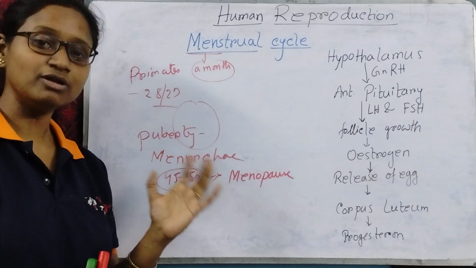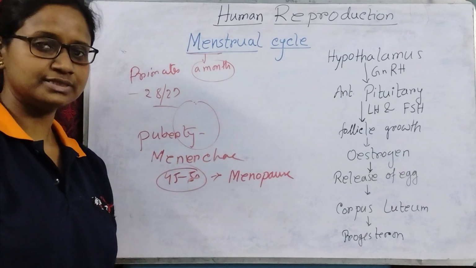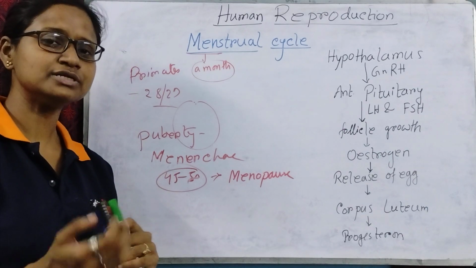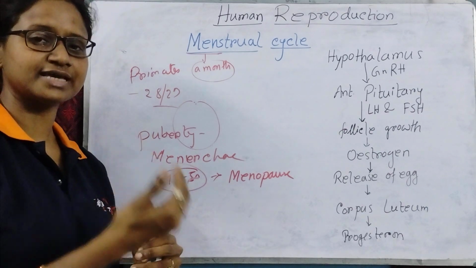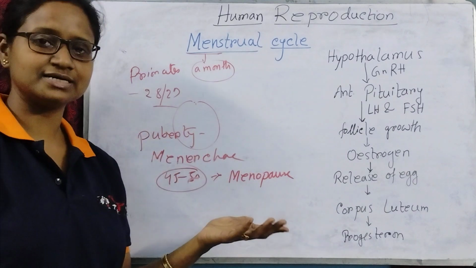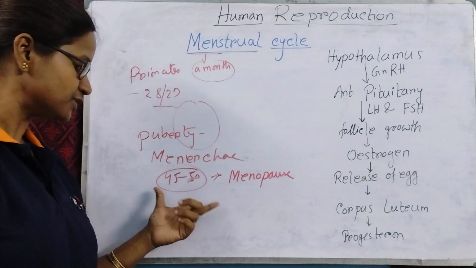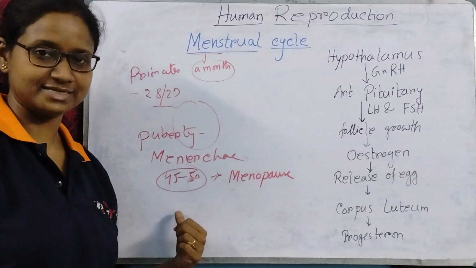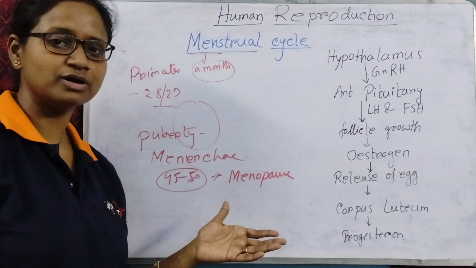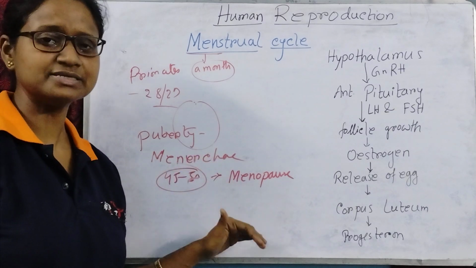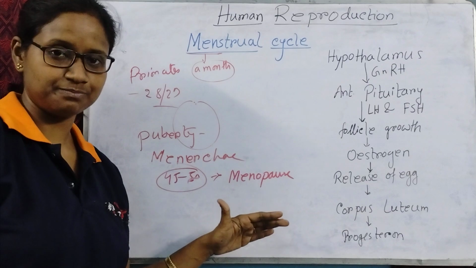We bring all those eggs from our mother's womb, and they come out during this cycle. Whenever one cycle comes, 1 egg is released. When all the follicles are finished at the age of 40 to 45, no follicles remain, and then menopause occurs, because the menstrual cycle stops.